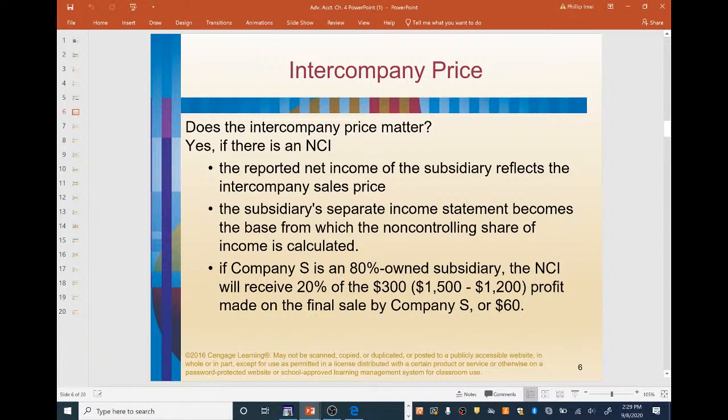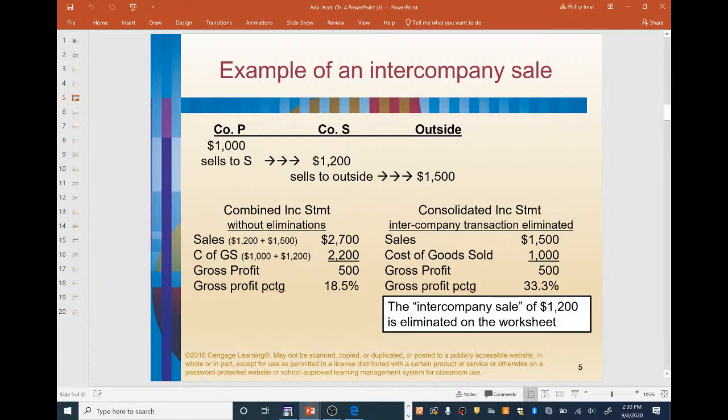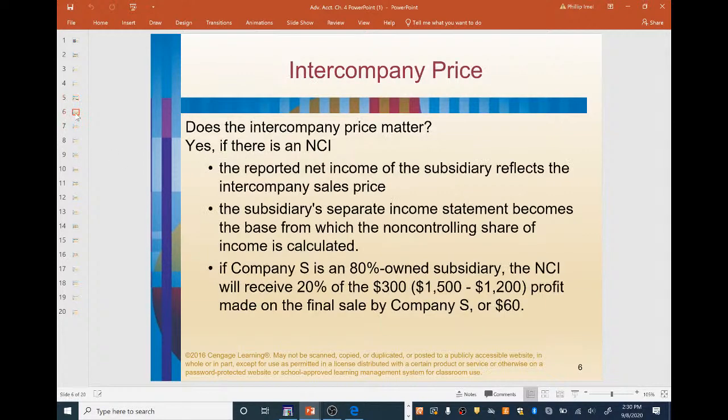The reported net income of the subsidiary reflects the intercompany sales price. So what that means is whatever the intercompany price was, in this case the $1,200, that is going to enter into whatever their net income is going to be, because that'll be their cost of goods sold for the subsidiary.